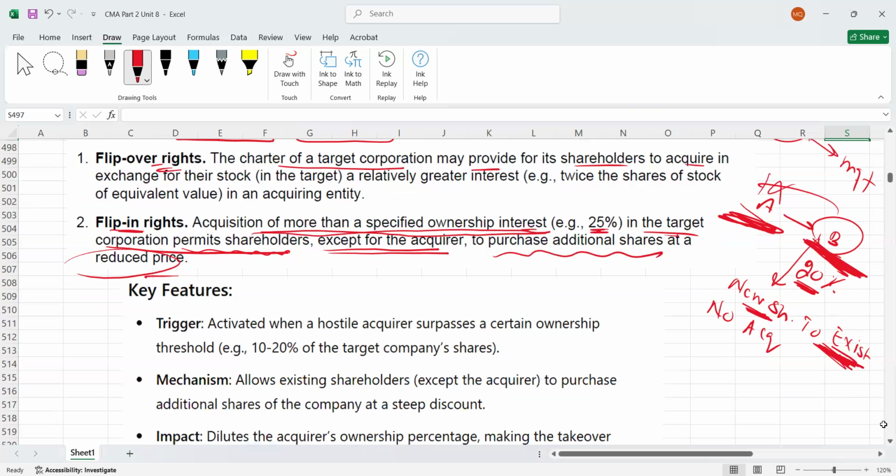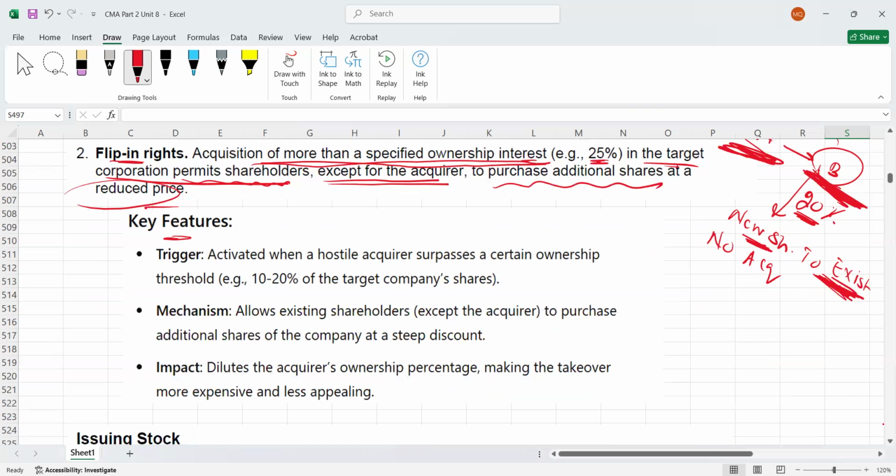Now here we have key features you can understand. Flip in rights, I'm explaining. It is activated when a hostile acquirer surpasses a certain ownership threshold, like 10 to 20% of the target company's shares. The mechanism allows existing shareholders, other than the acquirer, to purchase additional shares of the company at a steep discount, meaning at low prices.